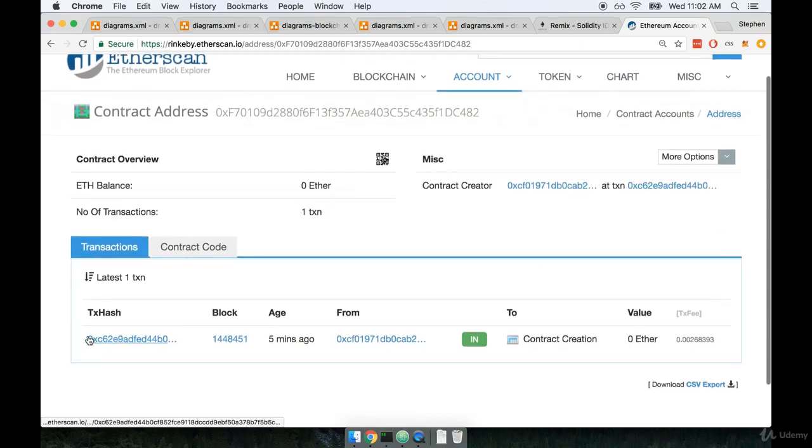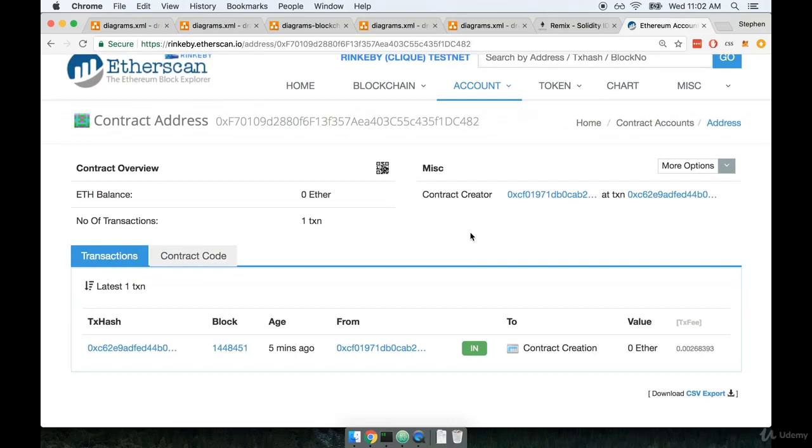So you can see very simply right here, here is the transaction that was used to deploy the contract. Here's what block number it was included into. Here's the age of the contract, and here's the person or the address or the account that was used to deploy it.